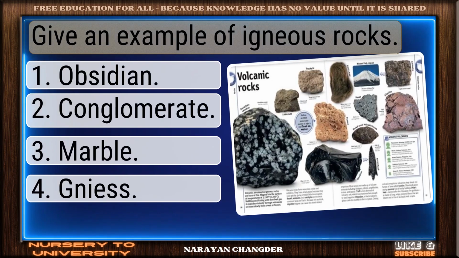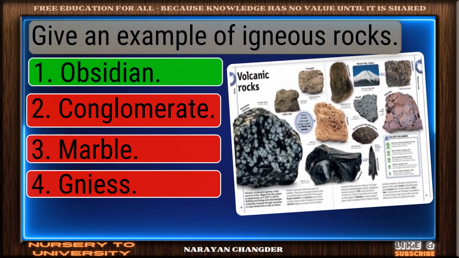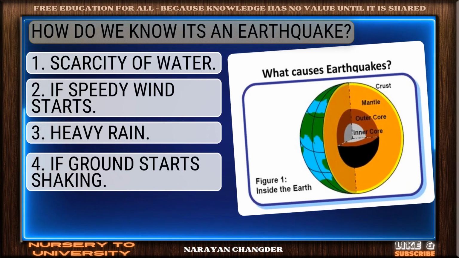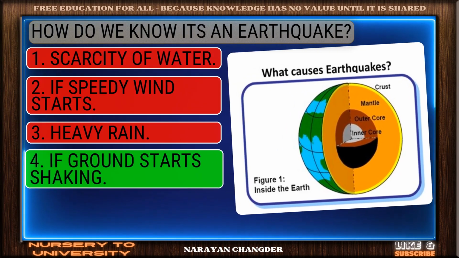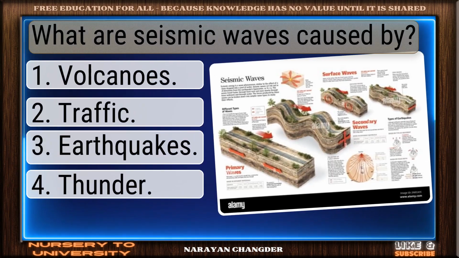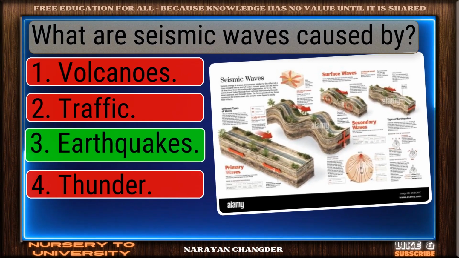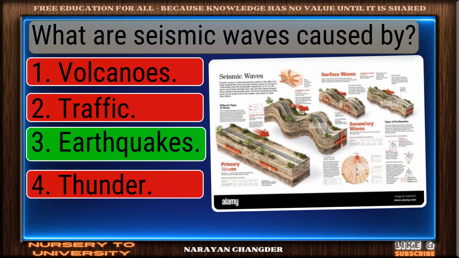Give an example of igneous rocks. Well picked. Obsidian is the correct answer. How do we know it's an earthquake? Correct. If ground starts shaking is the right answer. What are seismic waves caused by? Great job. Earthquakes is the accurate answer.